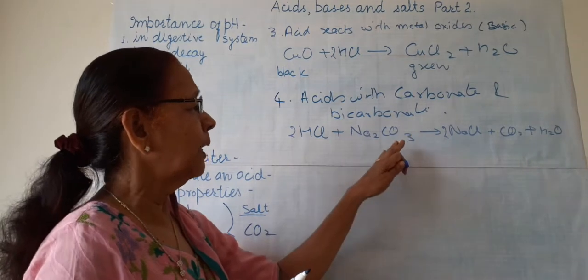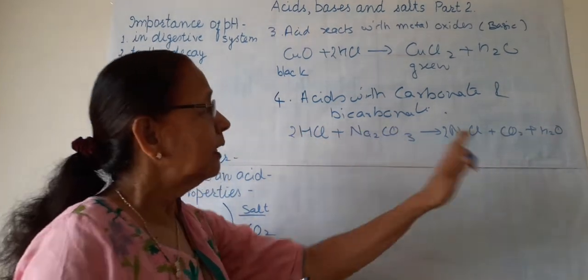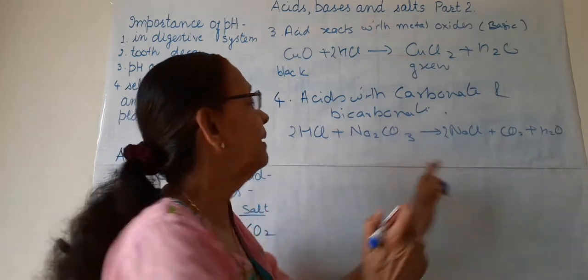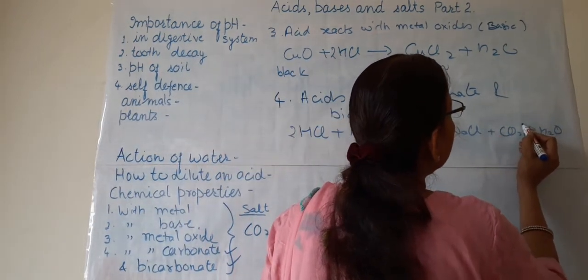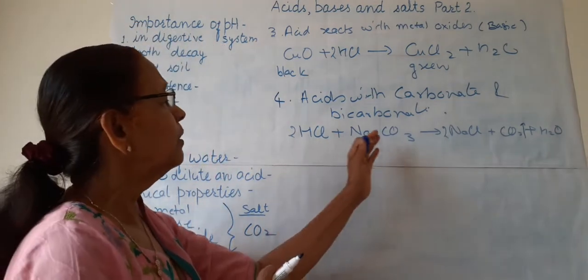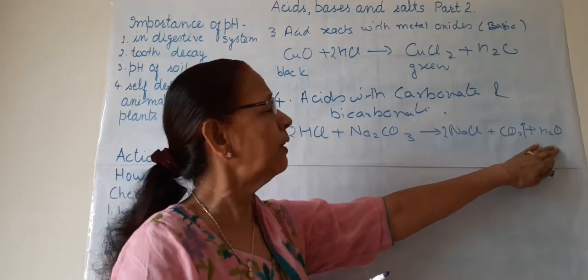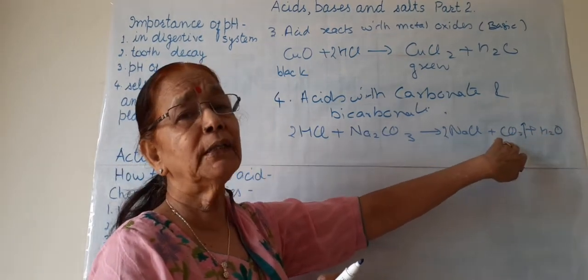So when carbonates react with acids, carbon dioxide gas is released. These carbonates and bicarbonates are basic in nature, so they neutralize the acid, and salt and water are formed, along with carbon dioxide.